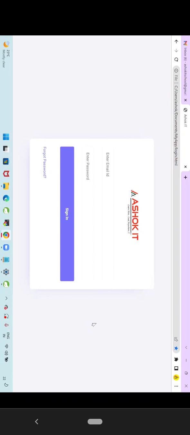Then on the third day, I will tell my analysis: if I am the developer, how I would write it. Then the student will compare. I have written the code like this, sir has written the code like this. My code is wrong. That means my analysis is wrong.